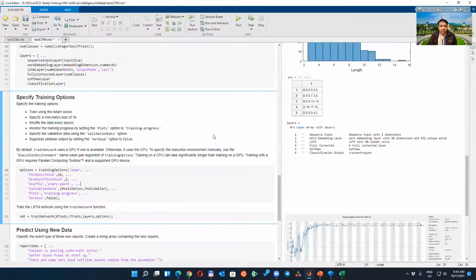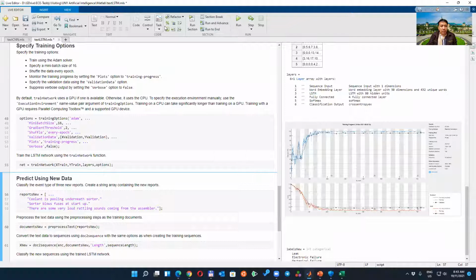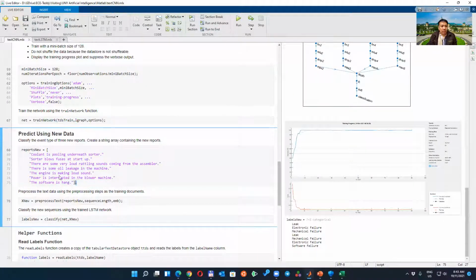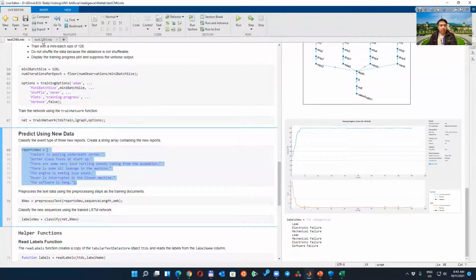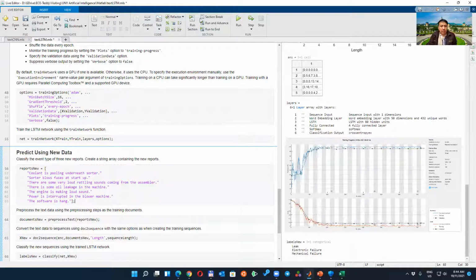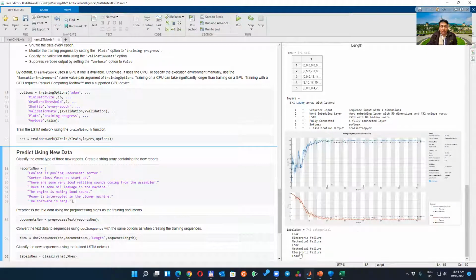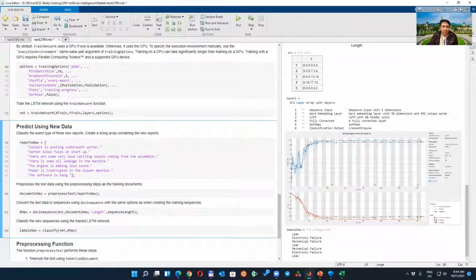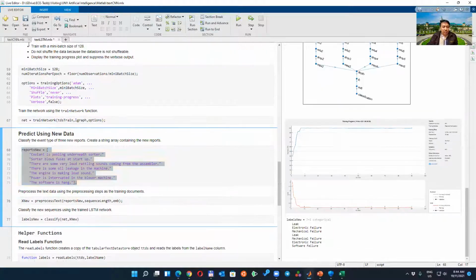So we wait there. Similar thing, we can do this one. Now after that we can use: leak, electronic failure, mechanical failure. We can copy the previous one and see what happened. So similar thing that we can find here. If we run this section, the first one, you see that there's some misclassification when using the LSTM. So maybe I need to change the structure of the LSTM, but most of the time it is okay. Leak, electronic failure, mechanical failure, leak, and this should be software. See this one, software.